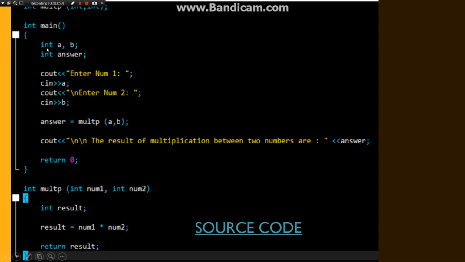Okay, for example, like this: integer a, b, and we prompt the user to enter number 1, and then we prompt the user to enter number 2, and we call the function. We pass the value of a, which is number 1, and b into these parameters, and then they perform the integer result, the multiplication num1 times num2, and then return the result to this, and then to this value, which is now equal to answer, and then we cout the answer.